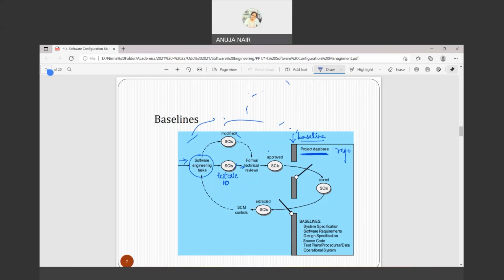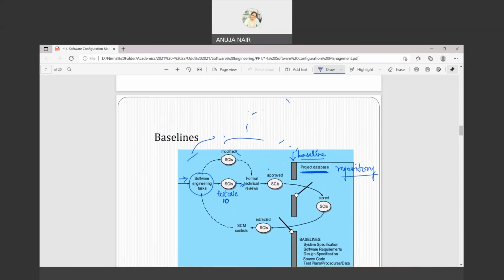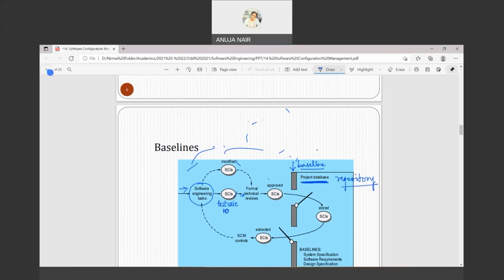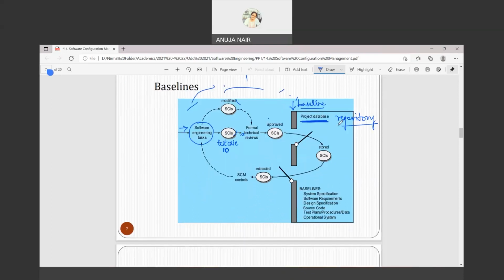Okay, the repository where you store that. Okay, this change has been incorporated, like it's a part of the product. Just understand it in that way: जो changes मैंने करे हैं वो अब मेरे product के part हैं. ठीक है, it has been incorporated onto my product. So that is why it is written "stored SCIs." Stored SCIs का मतलब सिर्फ इतना ही है कि it has been incorporated as a change in your product.